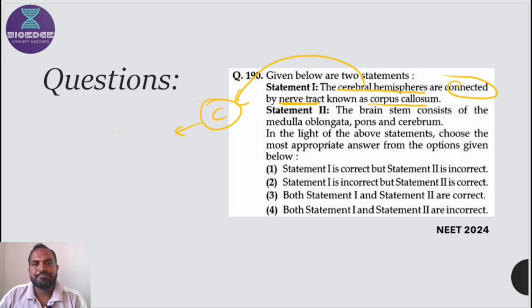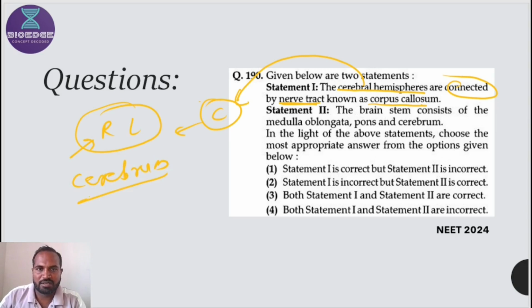Glad to help you. Let's see whether this statement is correct or wrong. First, cerebral hemispheres. There are two hemispheres, right hemisphere and left hemisphere, correct? And these are the parts of the cerebrum, our brain's part. The right and left side cerebral hemispheres are connected by a nerve tract known as corpus callosum. That's why this statement is the correct statement. And corpus callosum is a mammalian character, means present only in mammals.